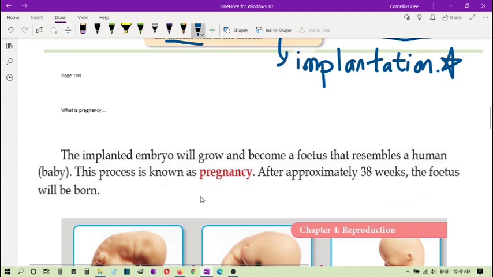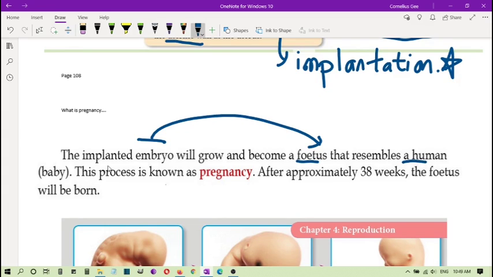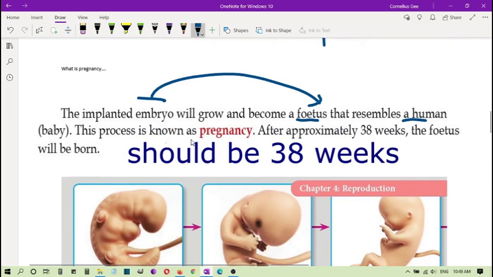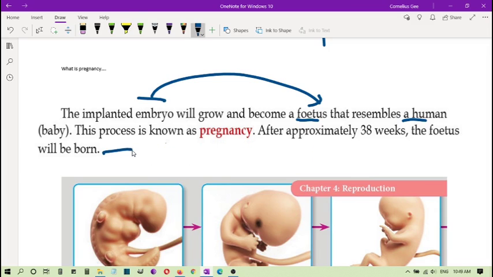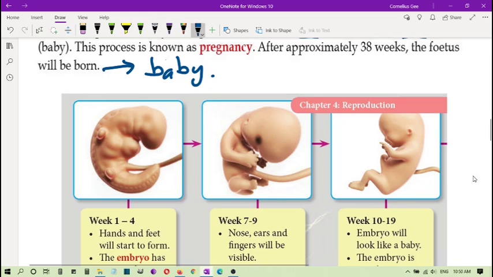When this happens, the implanted embryo will grow and become a fetus. So the embryo becomes a fetus. You can see the stages again, that resemble a human baby. So what is a fetus? A fetus is an embryo that has now become or resembles a human. This process is known as pregnancy. Pregnancy will last for 38 days where the fetus will be born. And after being born, once it's out of the uterus, you can say this baby is born. Now let's look at the development of the fetus inside the uterus.